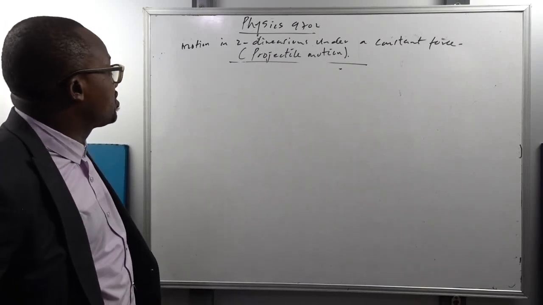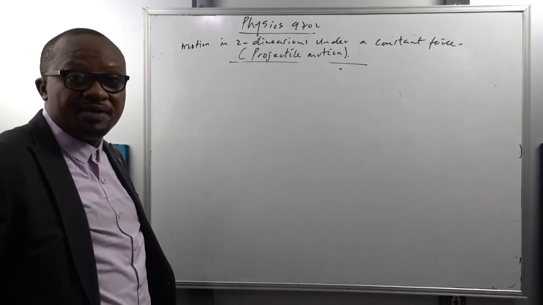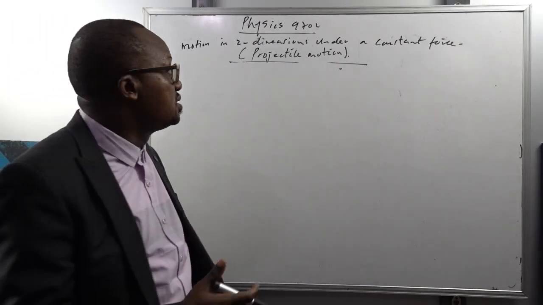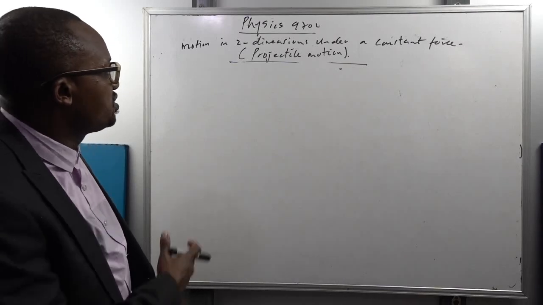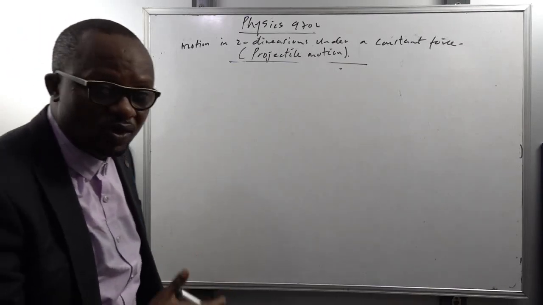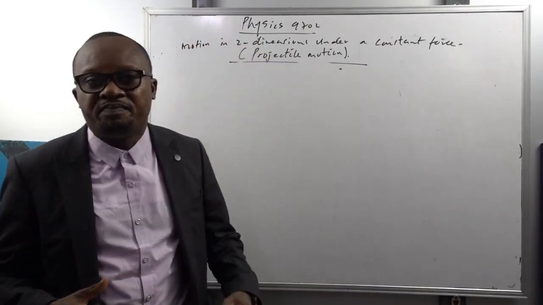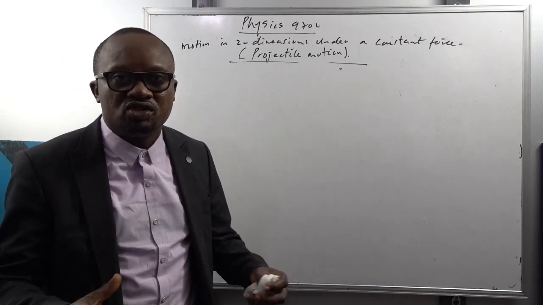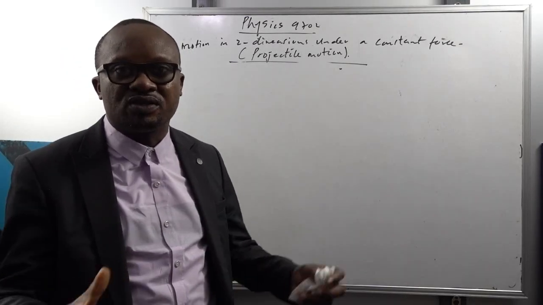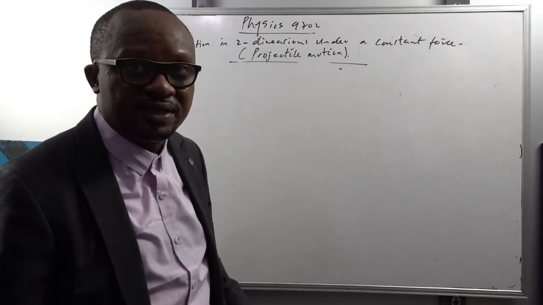So let's continue with kinematics as we begin to look at motion in two dimensions under a constant force. Motion in two dimensions under a constant force is also referred to as projectile motion. Why is it referred to as projectile motion? It's simply because the particle is not affected by driving force. The only force affecting the motion of the particle are the external forces. So the particle moves freely in air.